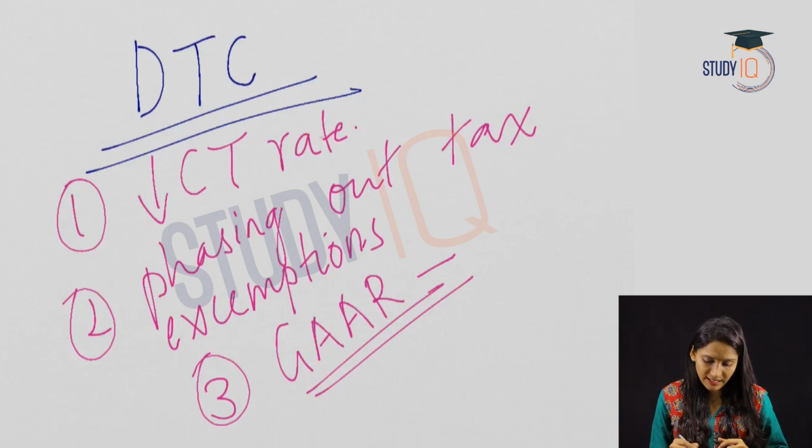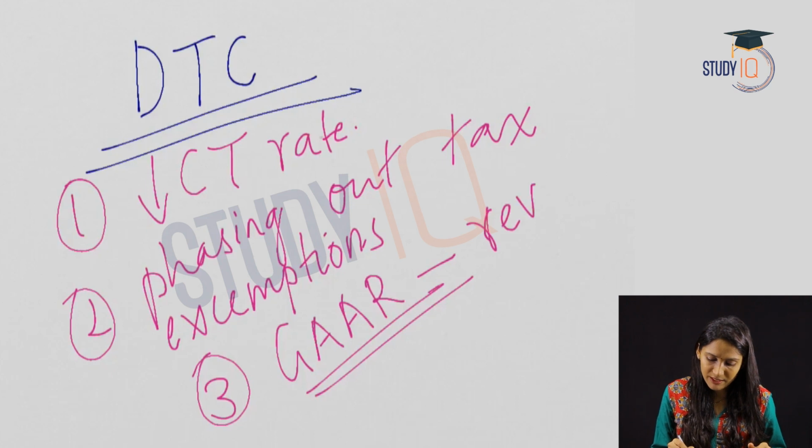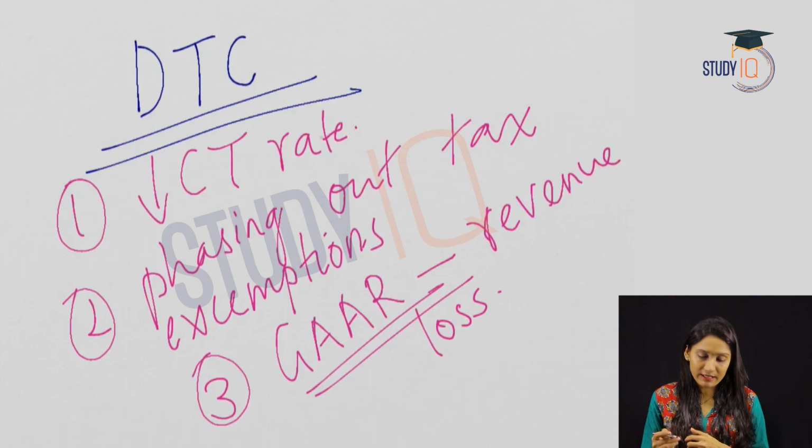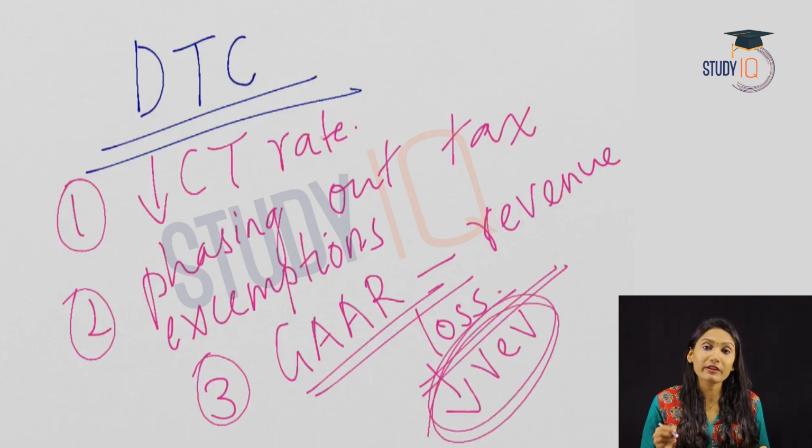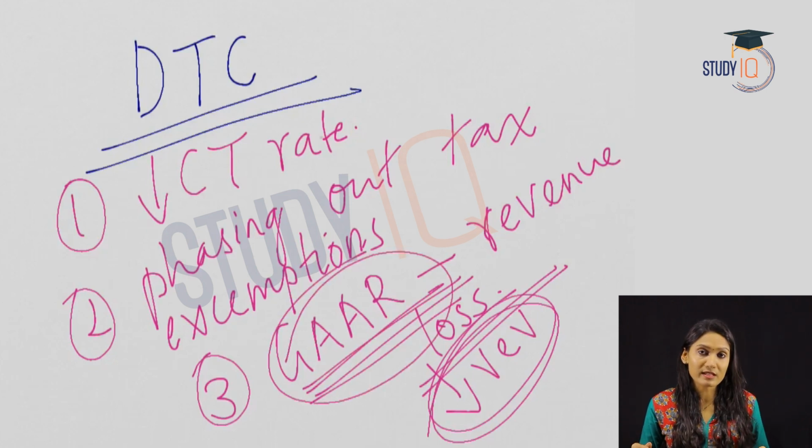So this aims to check the loss of revenue of the government by way of avoidance. So when taxes are avoided or evaded by people, what happens? The revenue of the government will come down. So this will lead to revenue loss for the government. So GAAR tries to check this revenue loss.